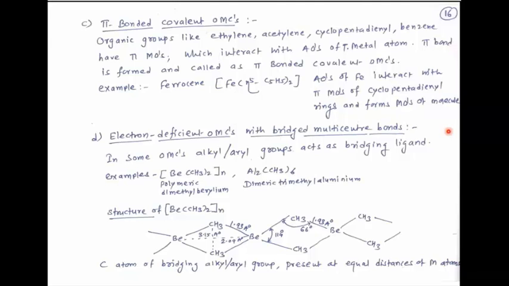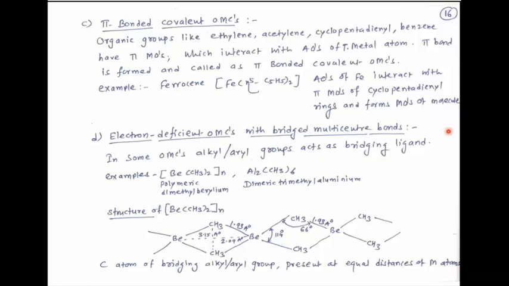See the structure of polymeric dimethyl beryllium. Here there is a bridge between these two beryllium atoms with the help of a methyl group. So the methyl group acts as a bridging atom between two beryllium atoms. The bond length is 1.93 angstrom between methyl and beryllium.